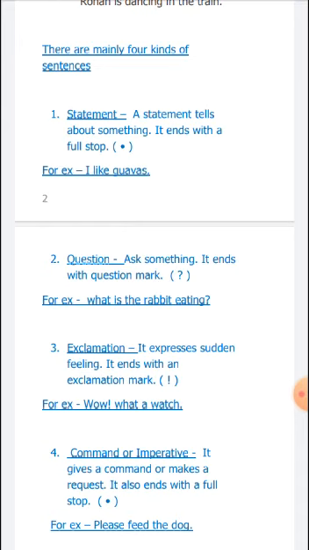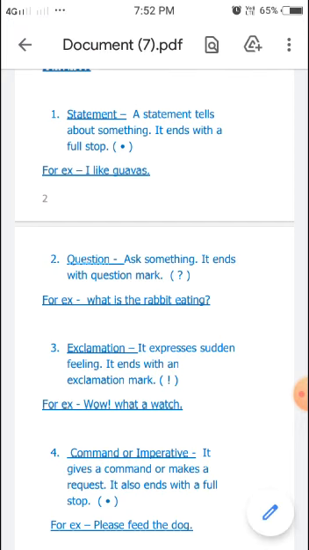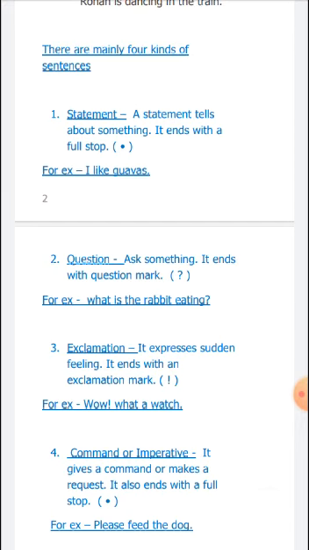If you see a question mark in any sentence, it means it belongs to question sentences. If you see the exclamation mark, then it belongs to exclamation sentences. And if you see any request or command, that means it is an imperative sentence, okay?